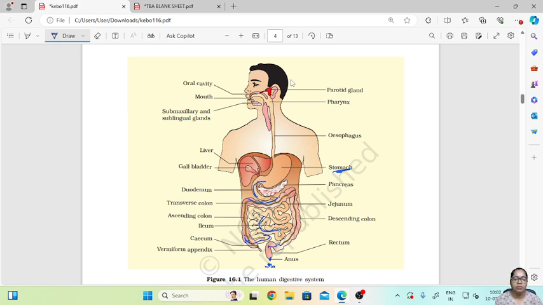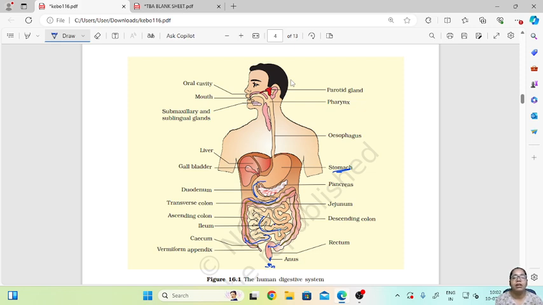Here in our mouth there are salivary glands. These salivary glands will produce saliva. The saliva consists of salivary amylase, which helps in the partial digestion of complex material into simpler form.